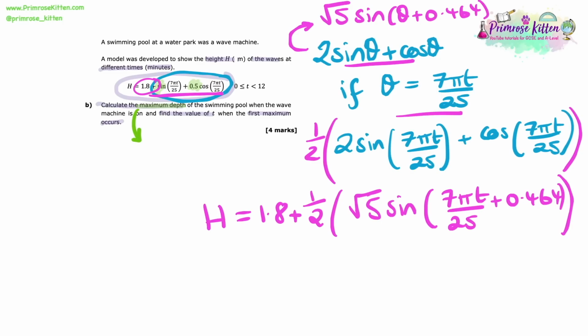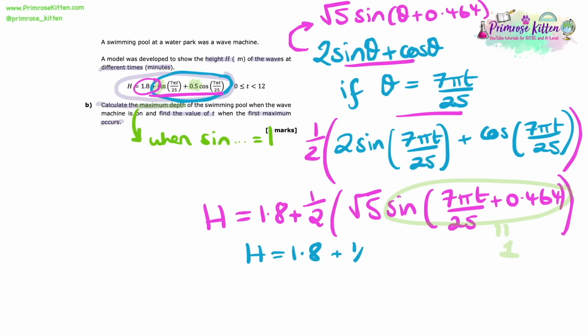Now this question wants us to calculate the maximum depth of the swimming pool. And quite often in maths, when we talk about maximum, we think of differentiation. But when we've got sines or coses, we can use the fact that the maximum value that sine can ever take is 1. And so here we just need to make that substitution in this equation that we've got of 1 for that sine part. That gives us h equals 1.8 plus 1/2 of root 5. So if we pop this into the calculator, we get that h equals 2.918 metres. So we found that maximum depth of the swimming pool.